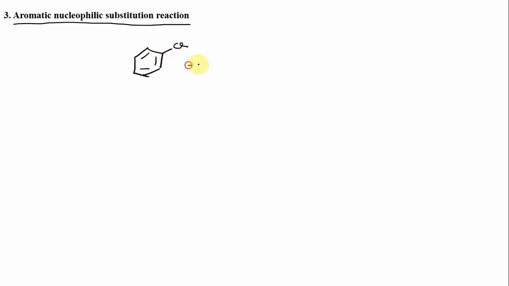Now if you treat this chlorobenzene with sodamide in presence of liquid ammonia, nucleophilic substitution takes place and this Cl is replaced by the nucleophile NH2. So your product is aniline. So this reaction is called aromatic nucleophilic substitution reaction. And this reaction takes place via formation of benzyne. Now let us see its mechanism.